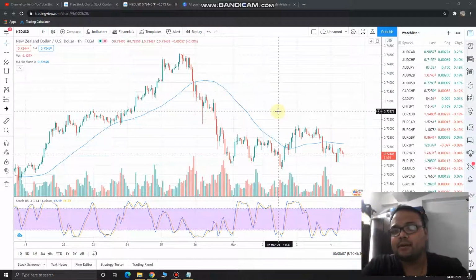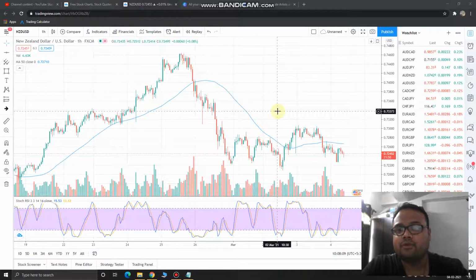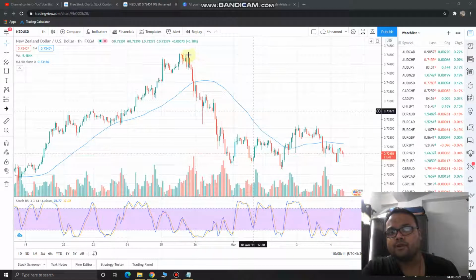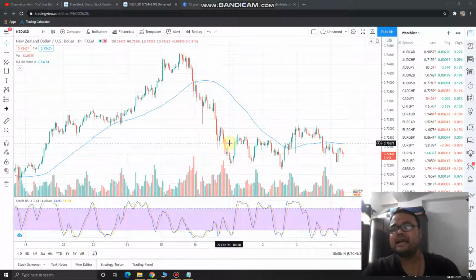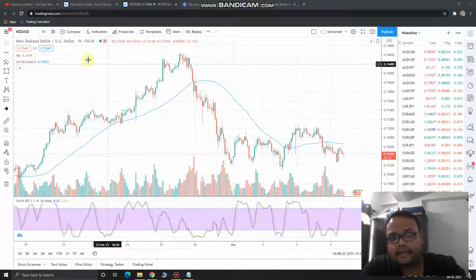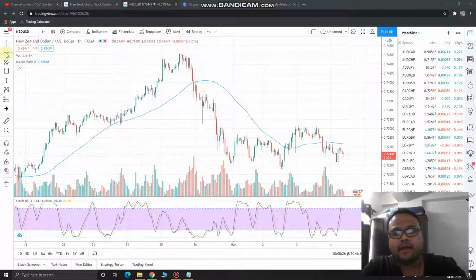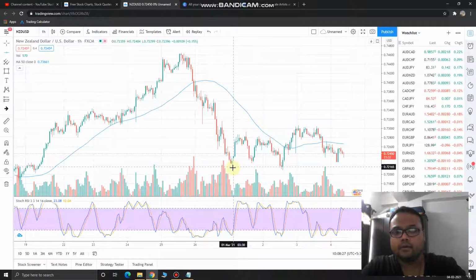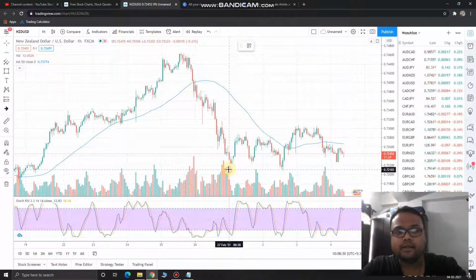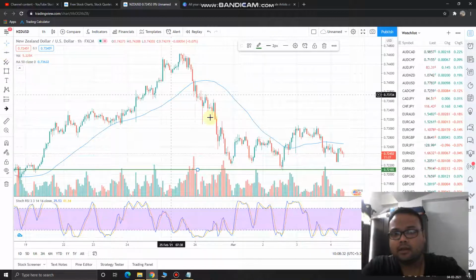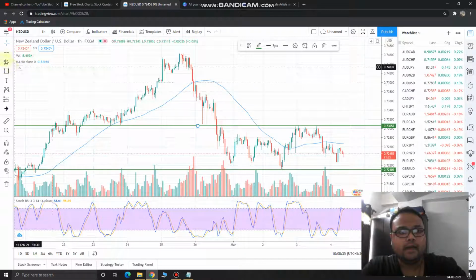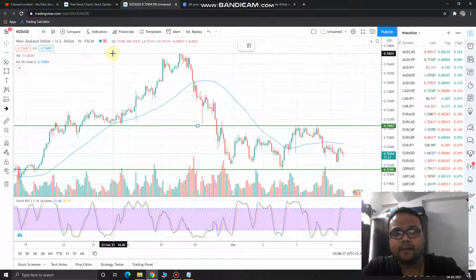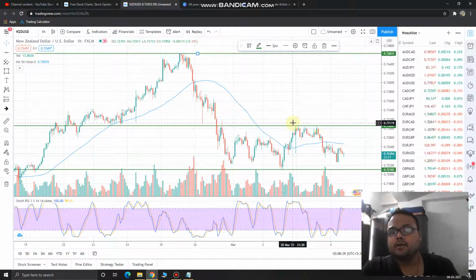So we can see that right now market is trading at 0.7245 level. And after this big fall, we can see that market is kind of in a consolidation. There is not much movement or not much volatility present in the market. Just by looking at this chart, we can see that we have got a few levels. One level can be this, one level can be this, and the third and the ultimate level can be this.